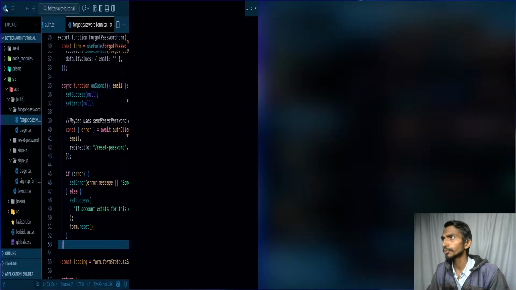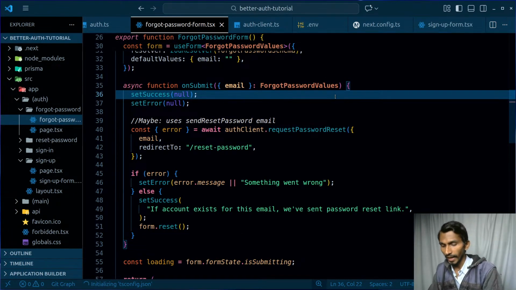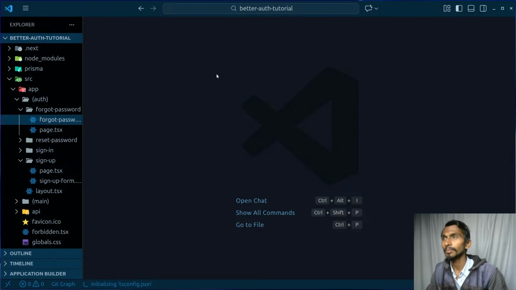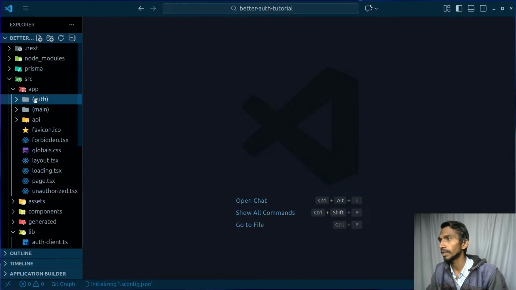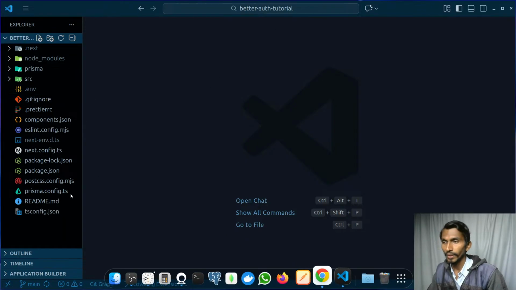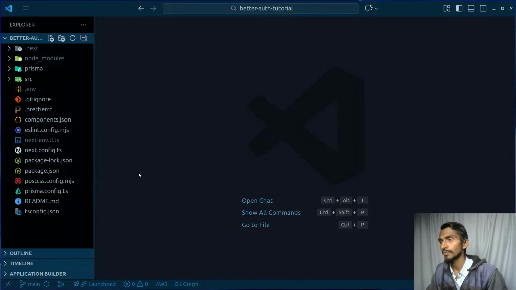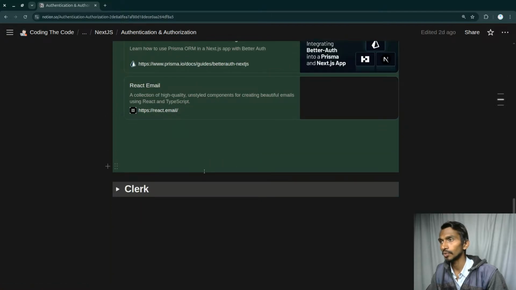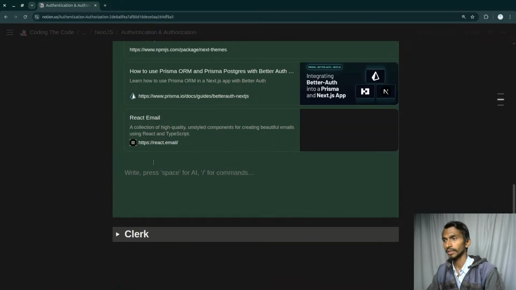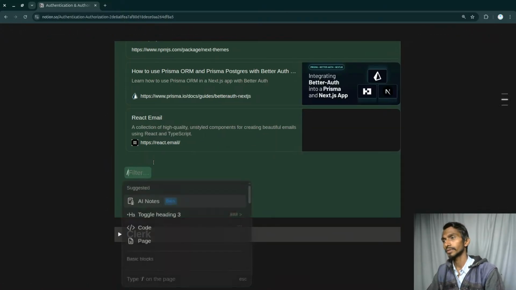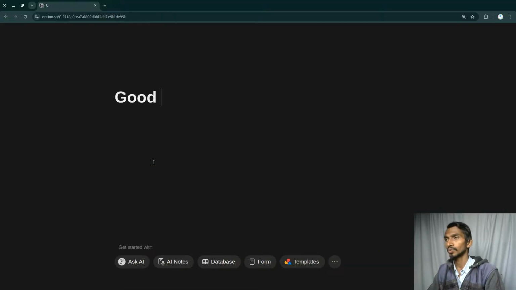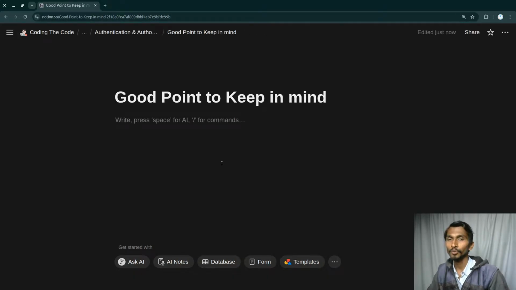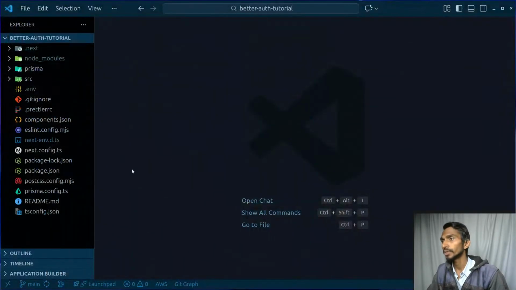First of all, let's go through this project, exactly how the things are working here, and I will be making notes of all the good points in this code, and then I will be just going with that only. So all the good things that I need to keep in my mind, I will be keeping them over here. And that's gonna be a page actually, /page, good points to keep in mind. This is gonna be related to better auth, of course. And when it comes to this, so let's continue.